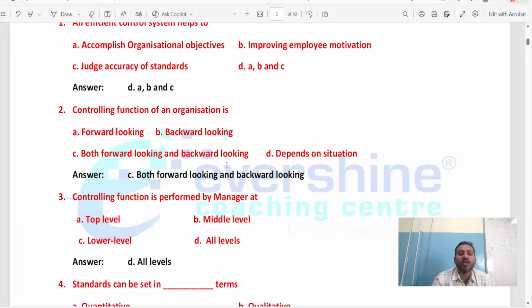Now, what is the meaning of this question? Forward looking and backward looking. Very simple. See, children, now we are controlling a firm. We are controlling the department. We are controlling the people who are working. Why am I controlling all of them? Because I want to reach my future goal. And also, I want to set my targets. Setting the target is backward looking, and reaching the goal is forward looking. You want to reach your target.